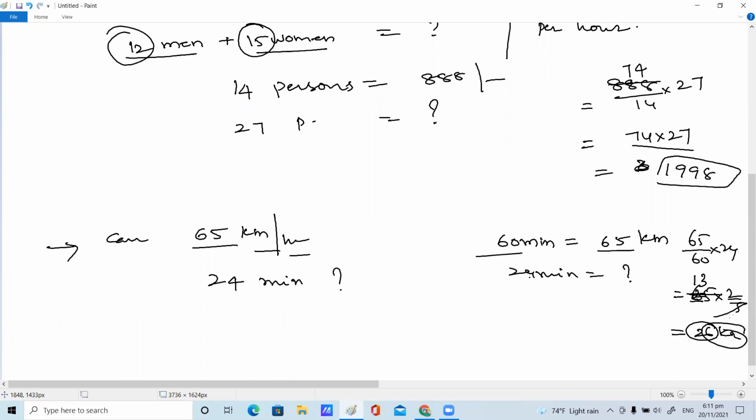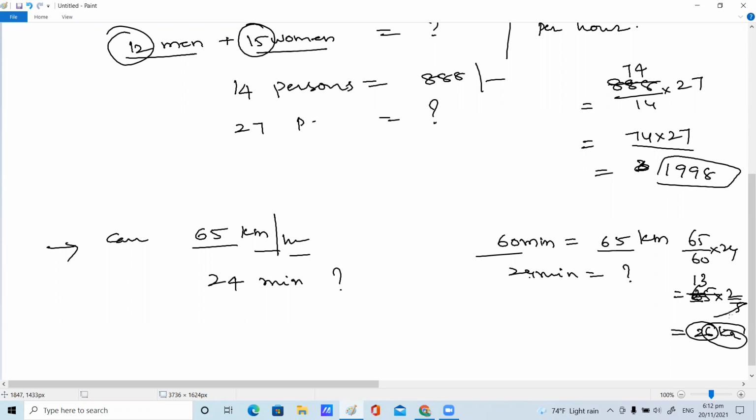Like that, sometimes direct questions are not given, children. But you know a car is traveling 65 kilometers per hour. That means 1 hour is 60 minutes. In 60 minutes it is traveling 65 kilometers, so in 24 minutes how much? If you understand the question, it's a very easy task, children.